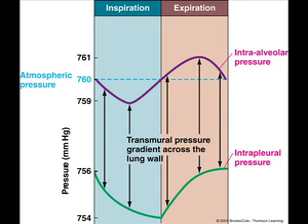Throughout the respiratory cycle, intrapleural pressure is less than intra-alveolar pressure. Thus, a transmural pressure gradient always exists, and the lung is always stretched to the same degree, even during expiration.